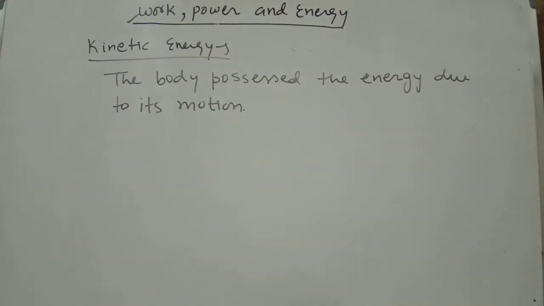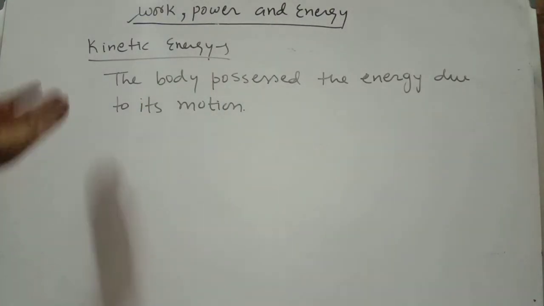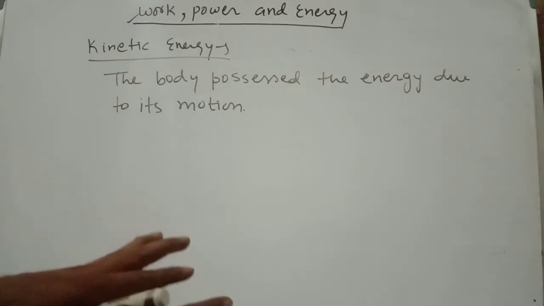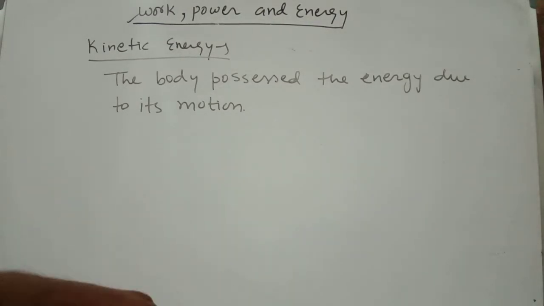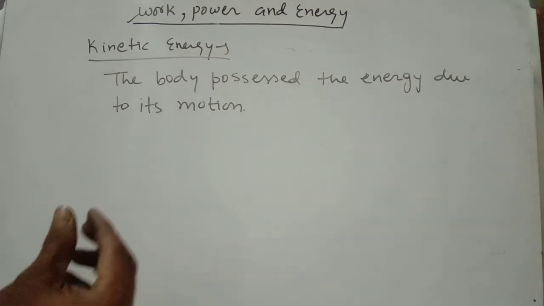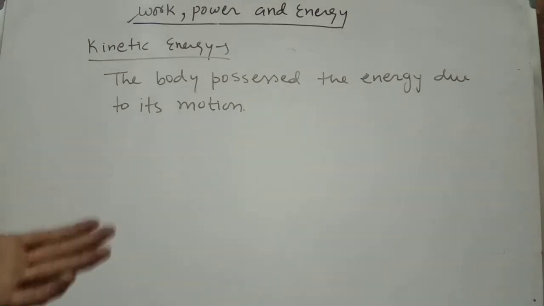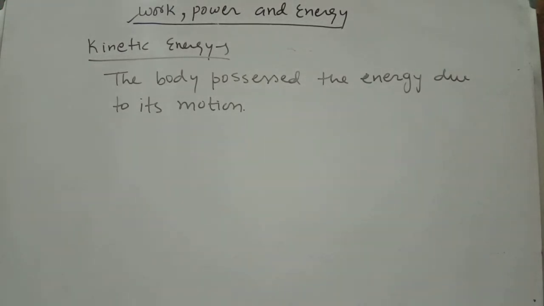So due to motion, the body possesses energy. That energy is what? Kinetic energy. There are many types of kinetic energy, like vibrational energy and rotational energy. If any body moves in a rotating way, that energy possessed by the body is called rotational energy. If any body vibrates about its mean position, that means it is also in a moving state. That stored energy is called vibrational kinetic energy. So there are many types of kinetic energy.